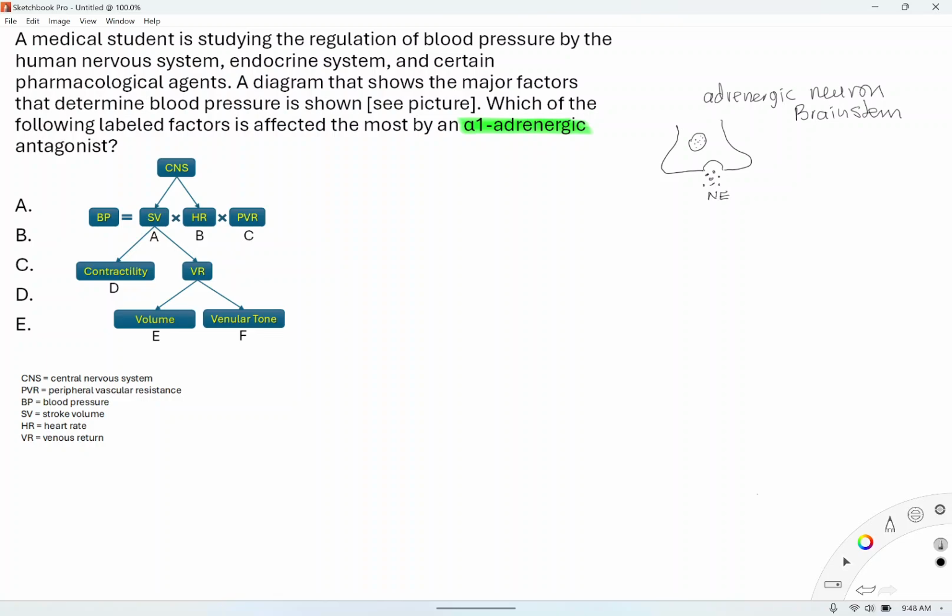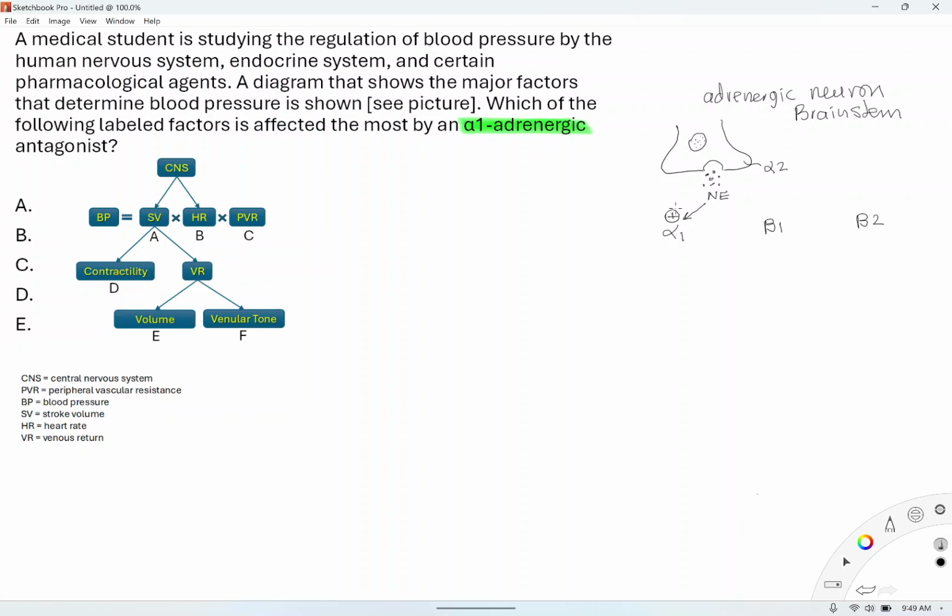And norepinephrine then will act on its receptors. What are the receptors of norepinephrine, the adrenergic receptors? It's alpha 1, beta 1, and beta 2, and of course alpha 2, which is the presynaptic receptor. It's found in the presynaptic neuron. So first, we have alpha 1. Norepinephrine stimulates, I'll put a plus sign, the alpha 1 receptor.